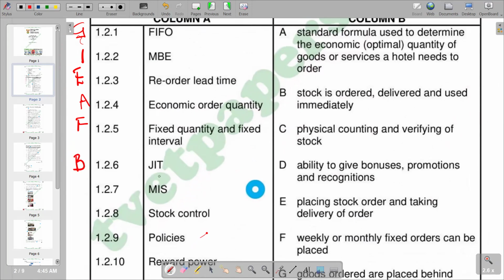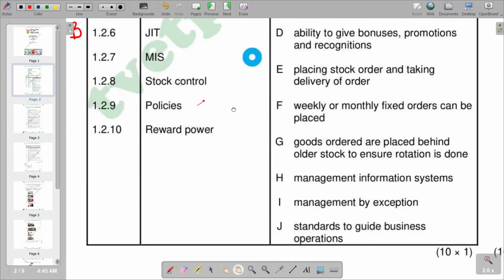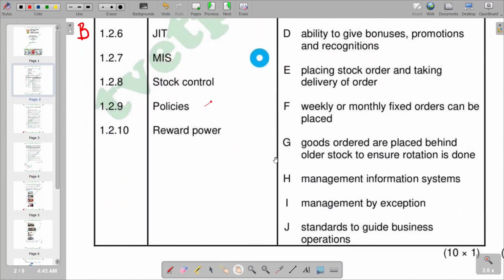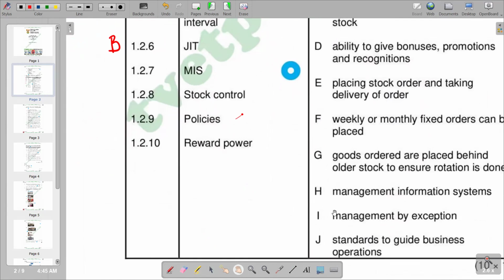We're going to 1.2.7, which is MIS. We try to check which explanation matches that. MIS basically is an abbreviation, obviously, that we need to check, which is management information systems, which we are given as H. So we have management information systems as our correct response, which is going to be our H.